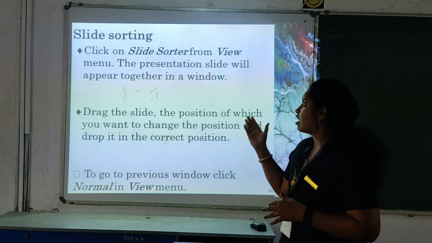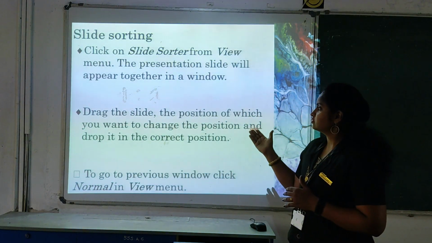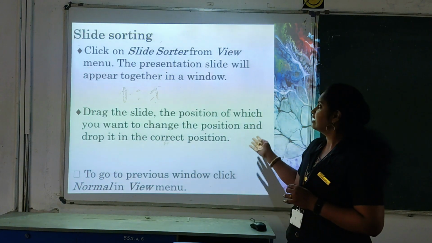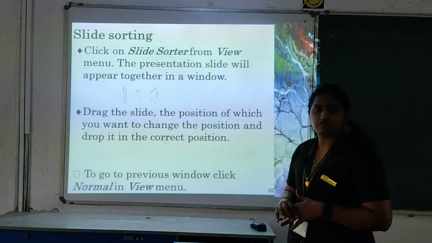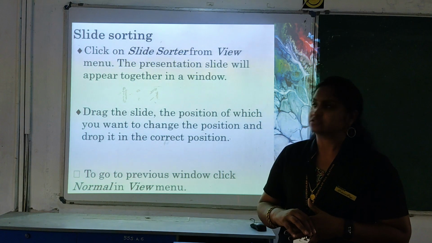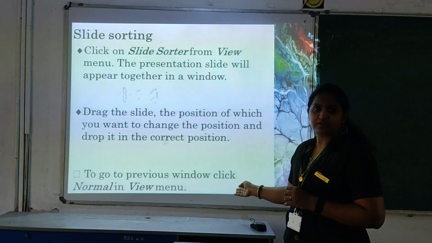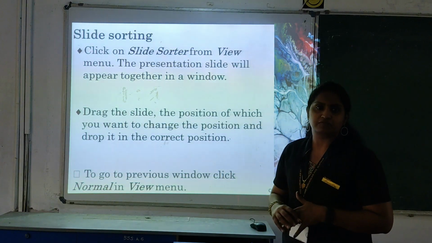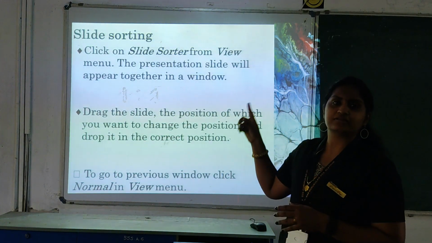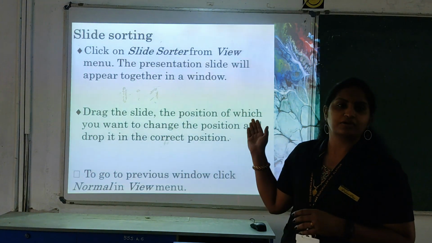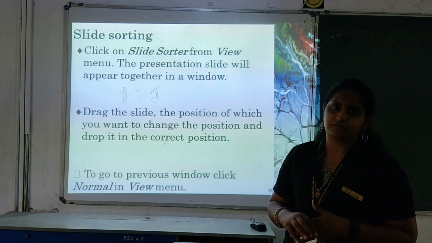Okay, and how can we arrange the slides? Just use slide sorter view in the menu, and just drag the position of the slides. You can arrange your slides. Okay, and if you want to go to the previous view, just click on normal view. In that you can see the toolbox, the menu bars and the slide panel. That is the normal view.